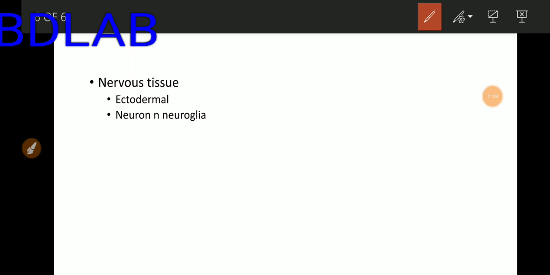And the last few points regarding the nervous system concern nervous tissue. Especially we will discuss it during the types of tissue systems in a human being. But here you will learn two points. First one, nervous tissue originates from ectoderm, and nervous tissue is composed basically of two types of cells. First one is neuron and second one is neuroglia. Neuron we have discussed, and the neuroglia point we will discuss in the next lecture.